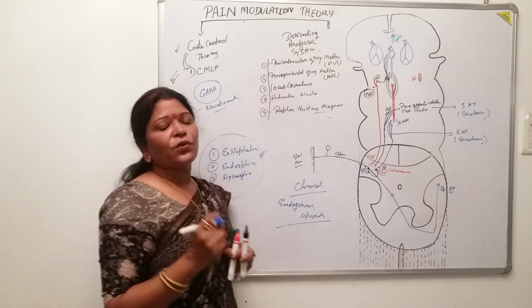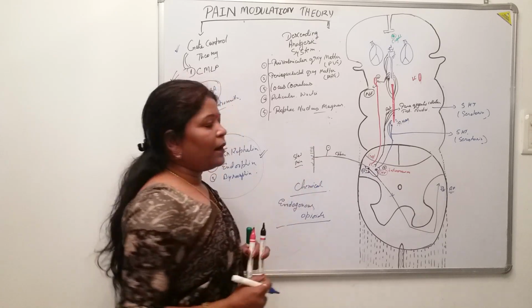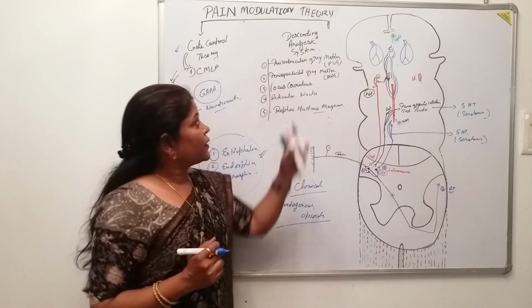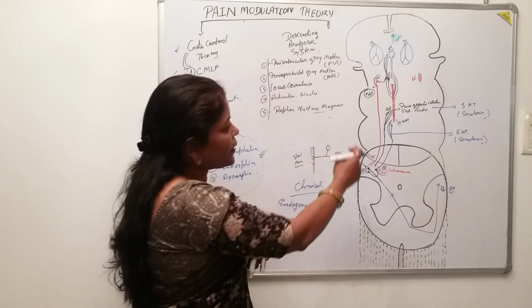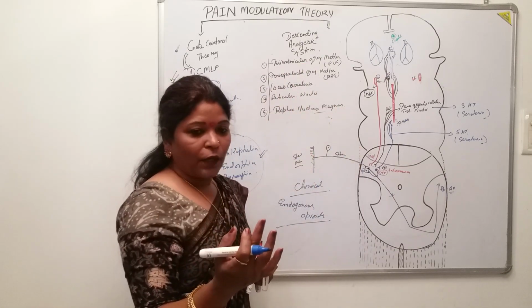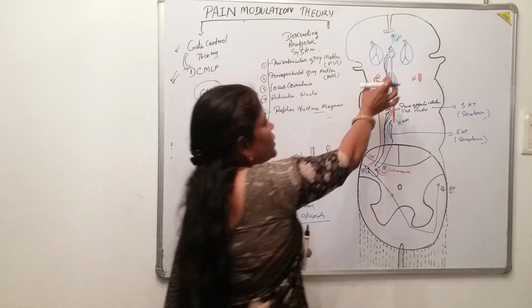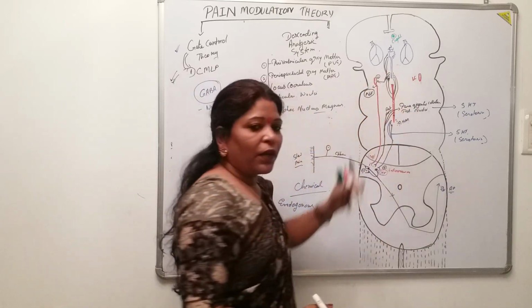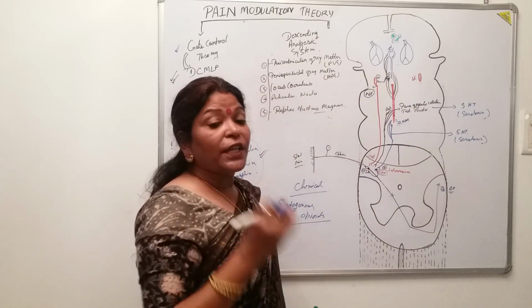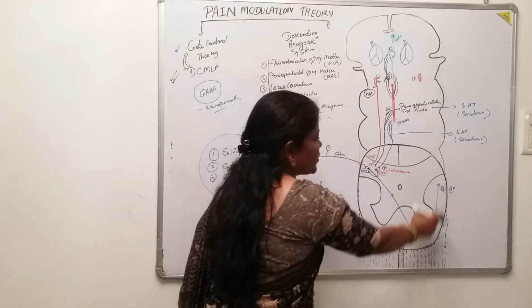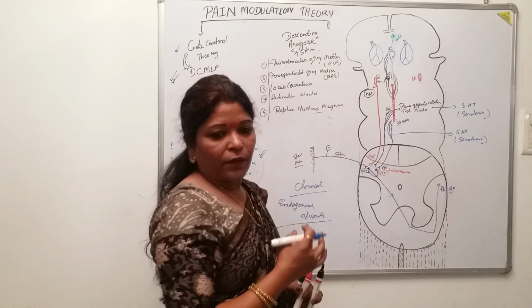Now, the most important thing here for this descending analgesic system is how these gray matters will fire downwards to inhibit the action potentials which are carrying the pain sensation.